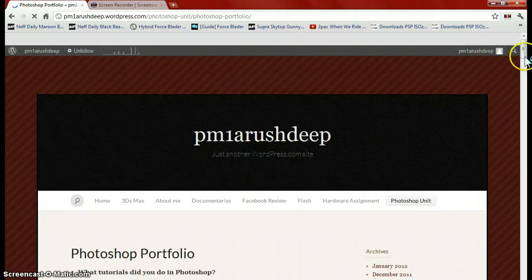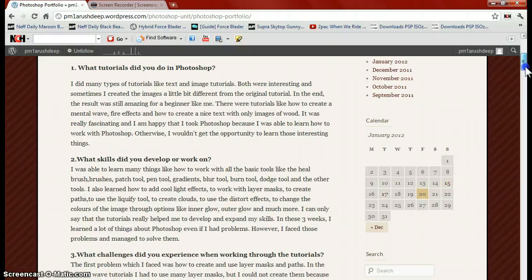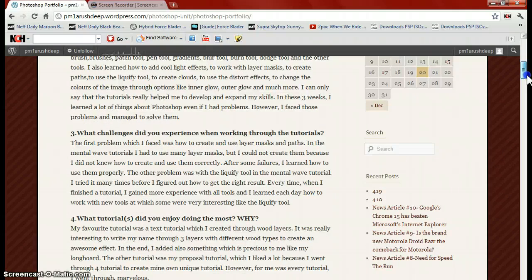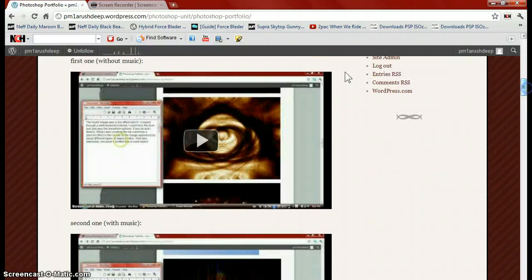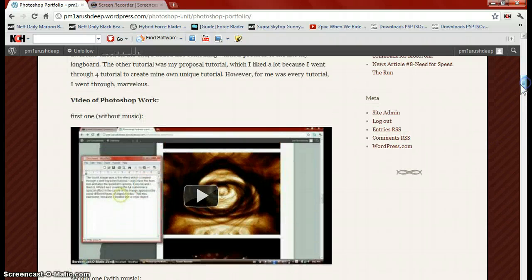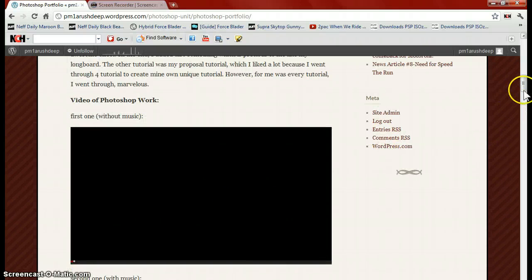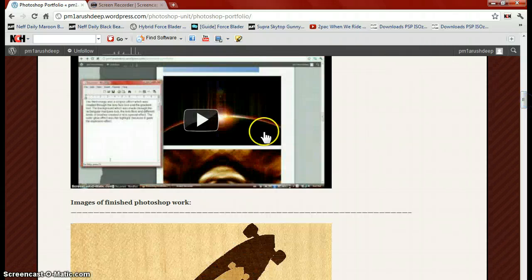Next, the Photoshop portfolio. Here, what tools I used in Photoshop, what skills I developed or worked on, what challenges I faced. Like I had many problems, like creating layer masks and paths. And then in the metal wave tutorial, I had many problems. And sometimes I did something wrong, I had to do it again, or using the liquify tool. Here you can see my Photoshop portfolio, which contains all those pictures without music. And if you want to watch it with music, here's also another option.